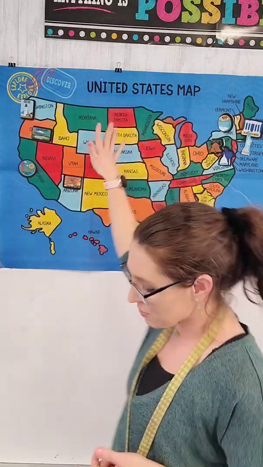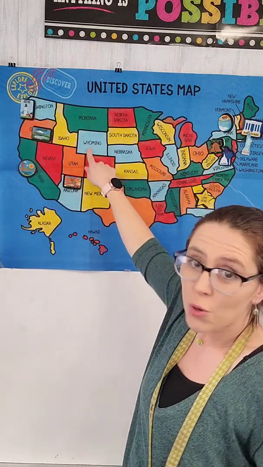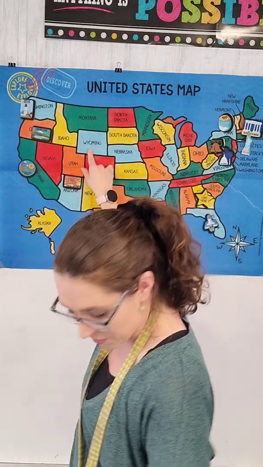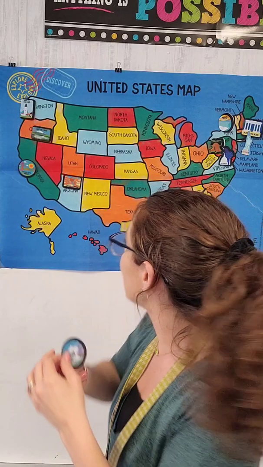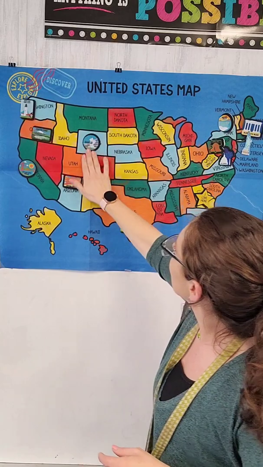No, maybe we should travel back east and see what else we could learn over here with the rest of our country. Because you know what comes next? If we're going to go east, we bump into Wyoming. Well, Yellowstone National Park is in Wyoming. And Yellowstone National Park is home to some famous geysers. They shoot up into the air with the water that's underground. And one of the geysers is called Old Faithful, and that means that it shoots up at the same time because it's faithful. That's why it's got its name. So here's Yellowstone National Park right here in Wyoming.